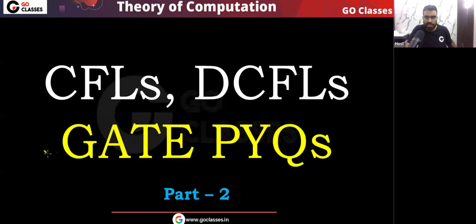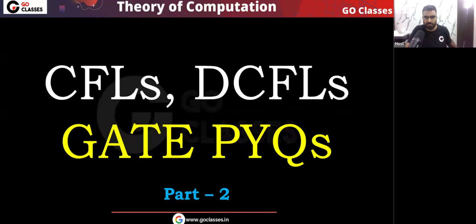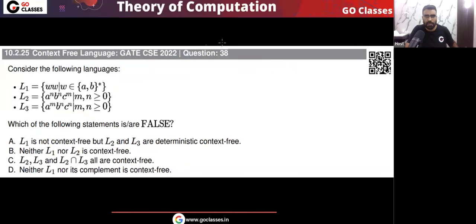Now let's start GATE PYQs of CFLs and DCFLs. Let's solve this GATE 2022 question. Consider the following languages L1, L2, L3. Which of the following statements is or are false? The question is asking basically which of these is a deterministic context free language, which of them is CFL. Okay, so this is the question.